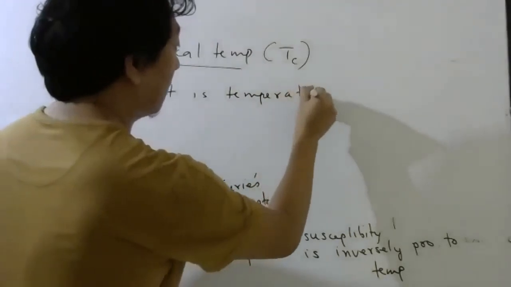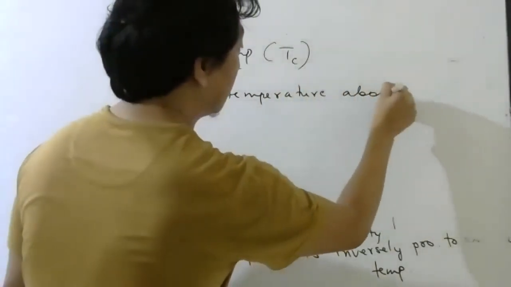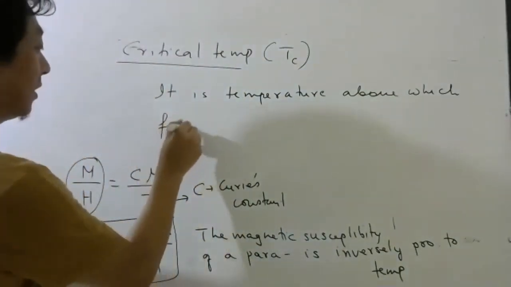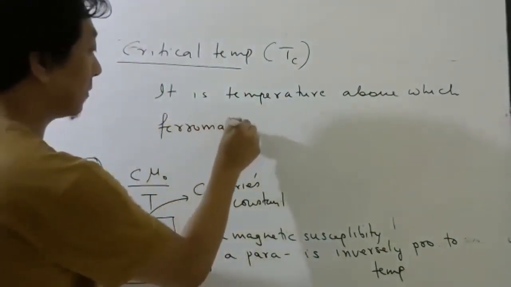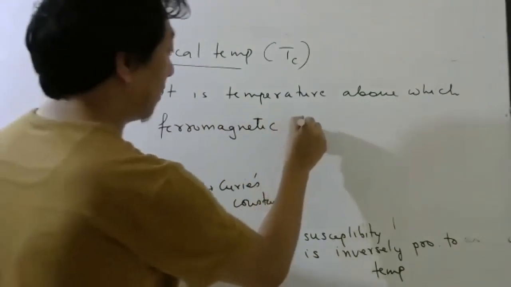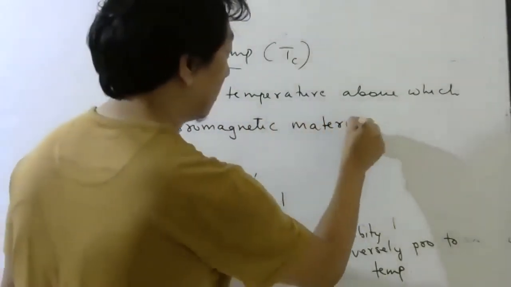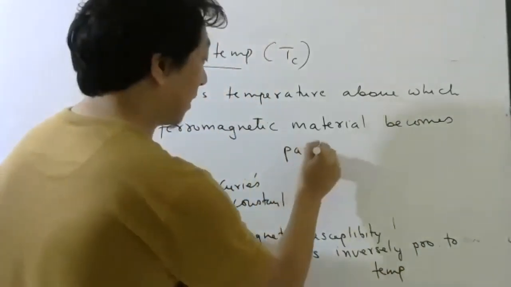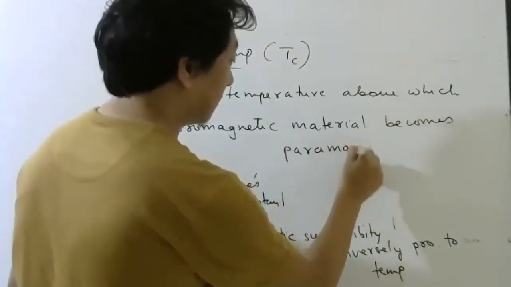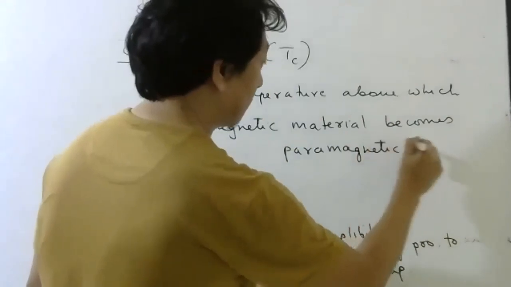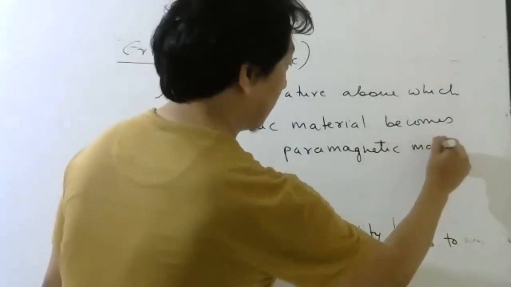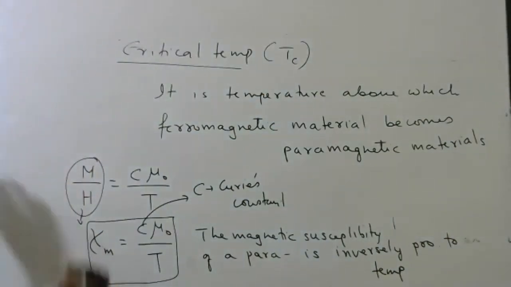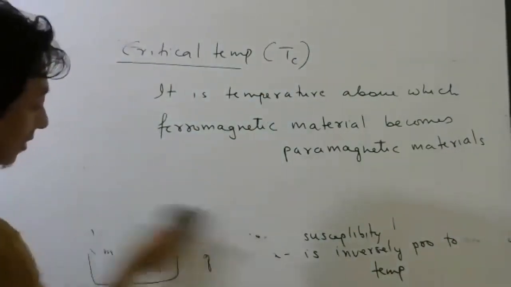It is the temperature above which a ferromagnetic material becomes paramagnetic material. Basically what happens is all those domains are broken and now it acts like a paramagnetic material.